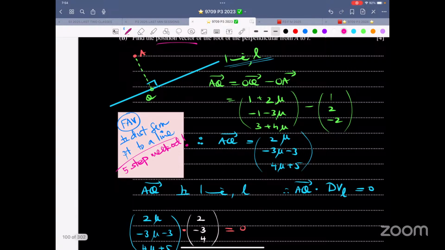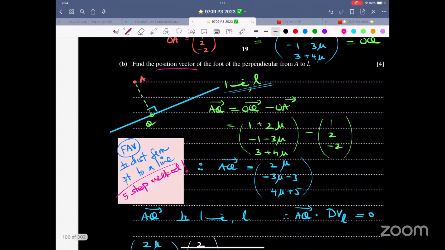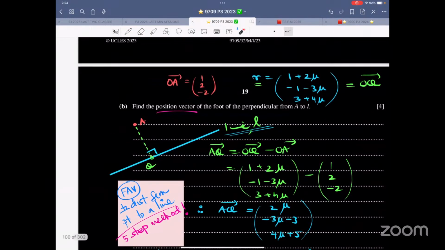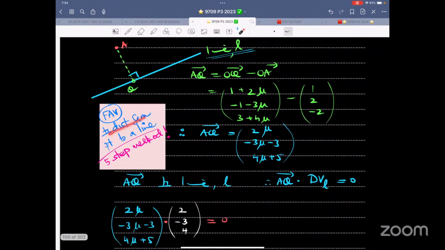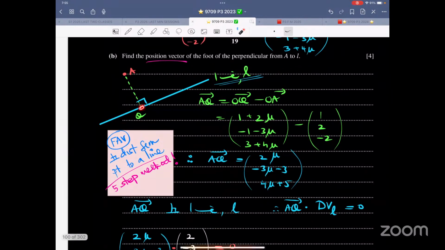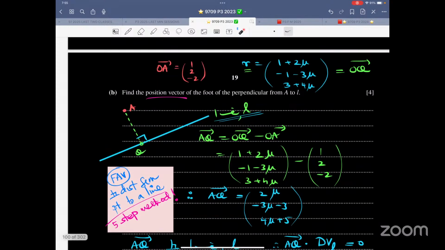So now, what is the method? The first thing is, that is very basic. It says position vector of the foot of the perpendicular from A to L. So perpendicular distance thing, if I find the foot of the perpendicular, I find this distance, the magnitude, that would be the perpendicular distance. So now over here, from A to L, so this is A, you need the coordinate over here.